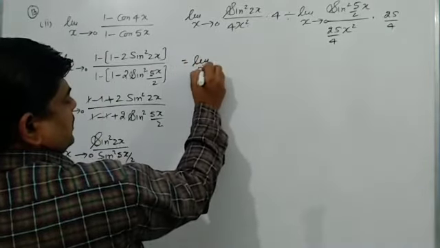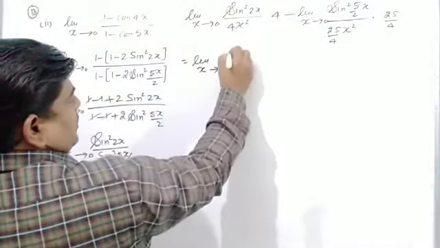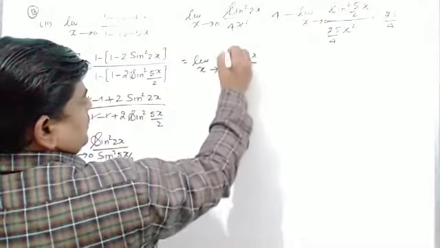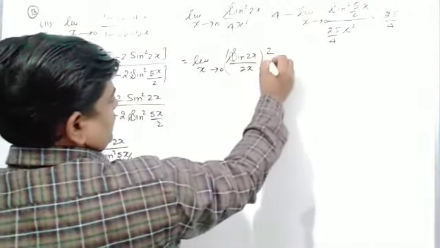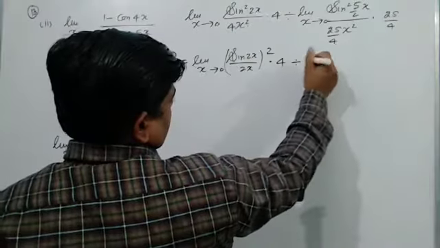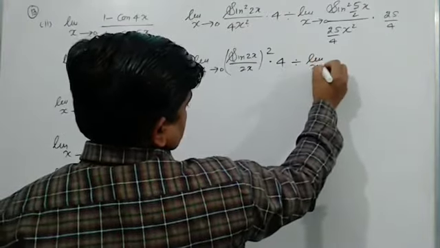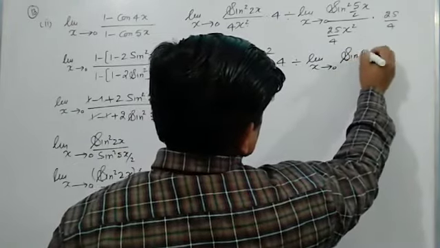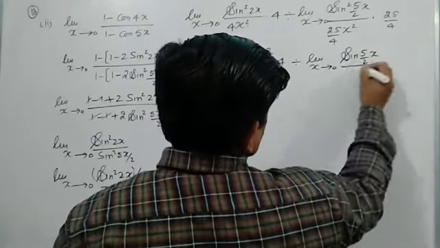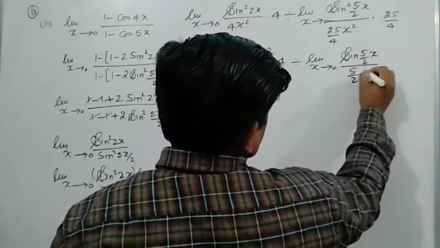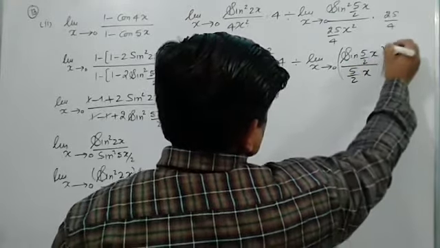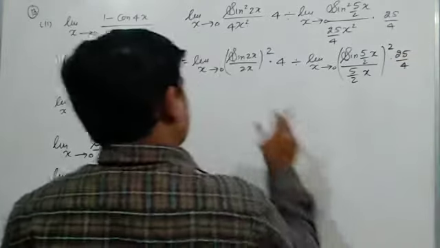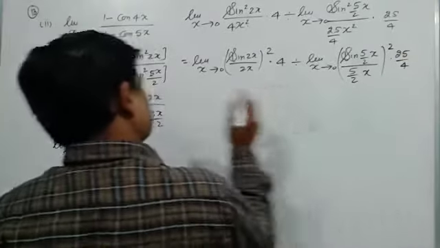It is limit x tends to 0. It can be written as sine 2x upon 2x the whole square, into 4, and this one is limit x tends to 0, sine 5 by 2x upon 5 by 2x the whole square, into 25 by 4. This is 1 and this is 1.